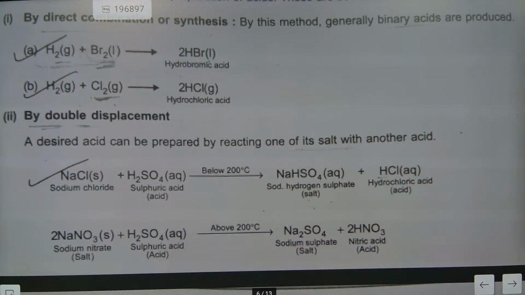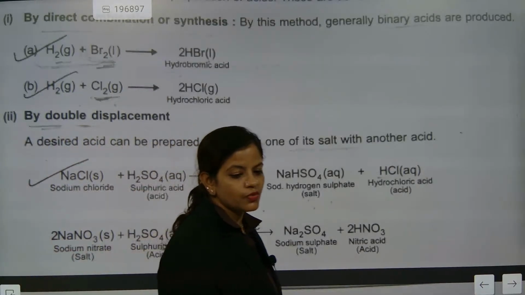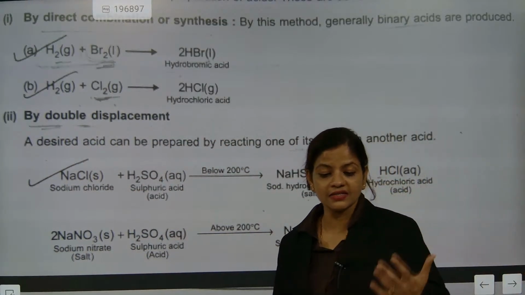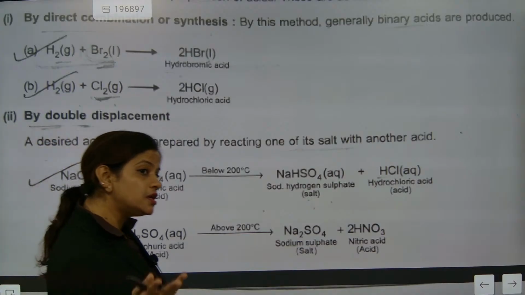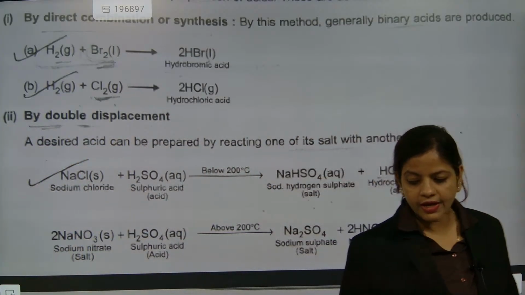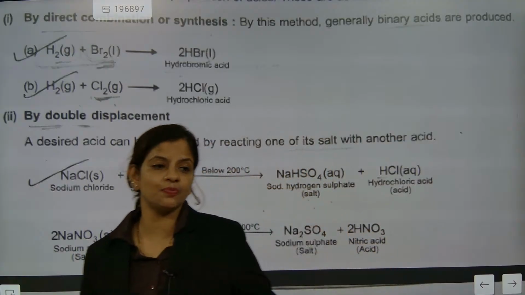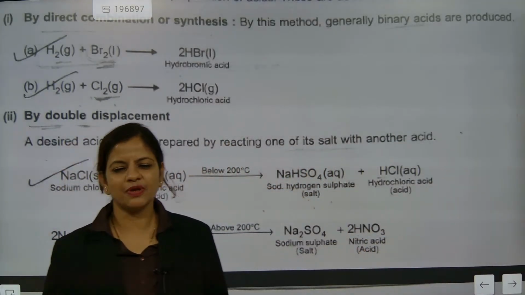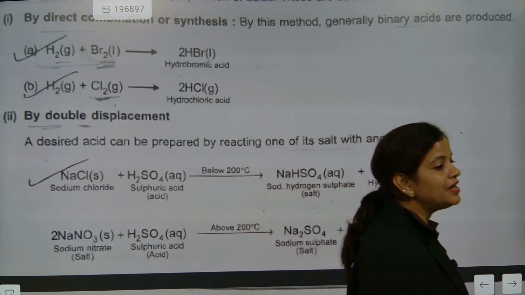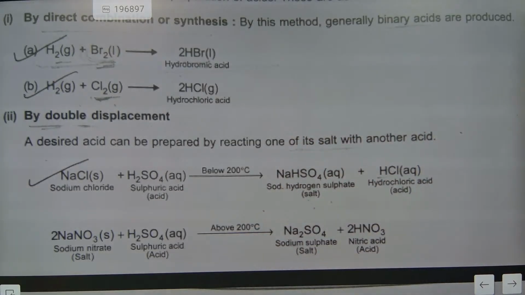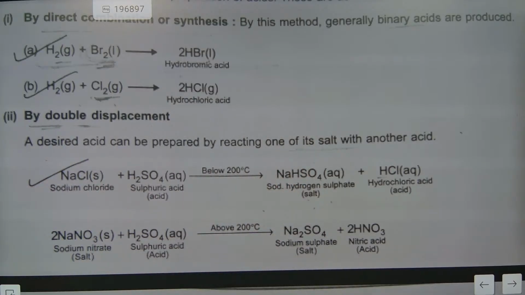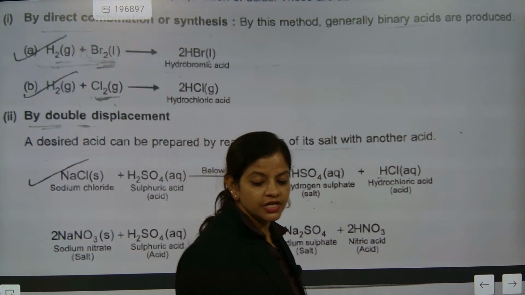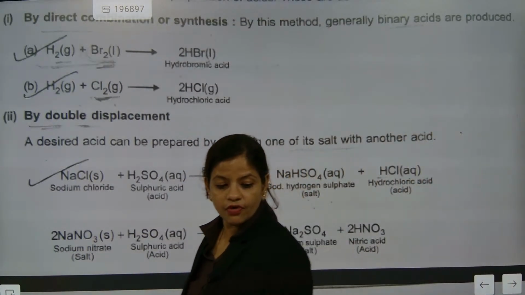Now double displacement is a very important part. Please kindly remember this one. When acid and base react, they will always form salt and water. Now here, one acid can generate another acid. This part is called double displacement. Usually many times we see that in double displacement, salts are formed. Correct, na? Salt, but highly reactive substances are displacing less reactive substances. Keeping that concept in mind, please understand what the case is here for double displacement.